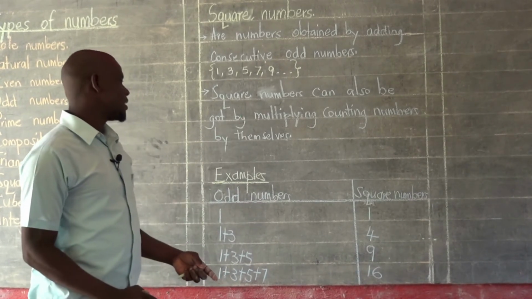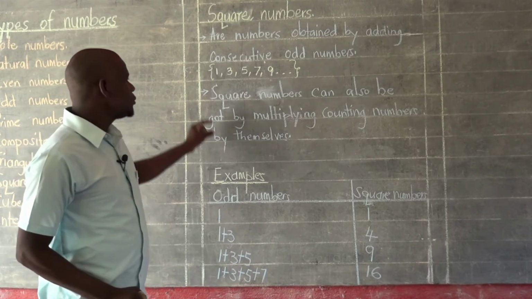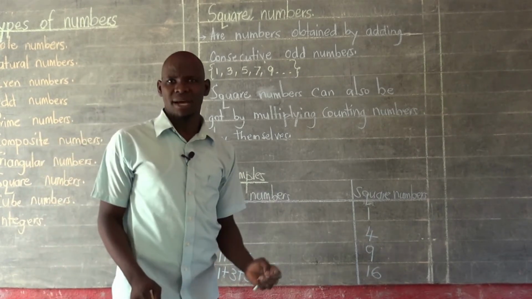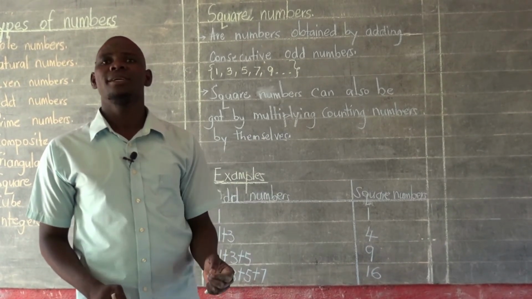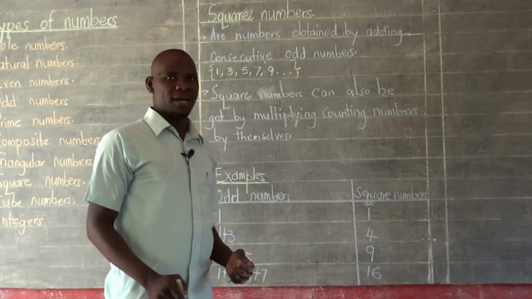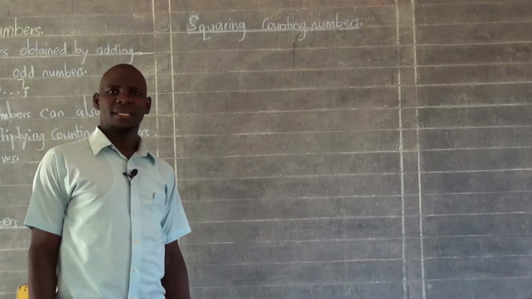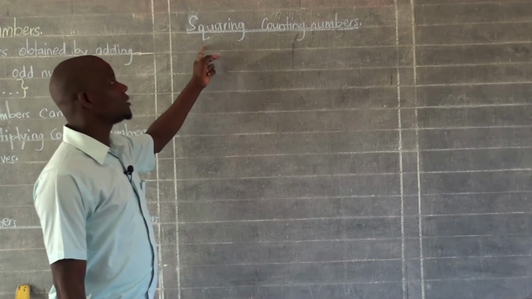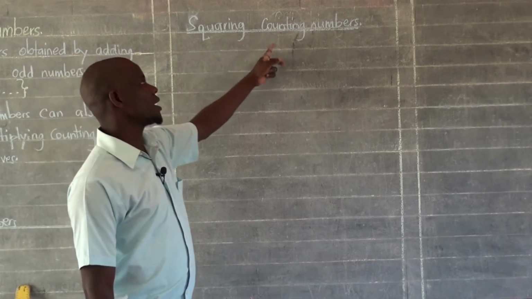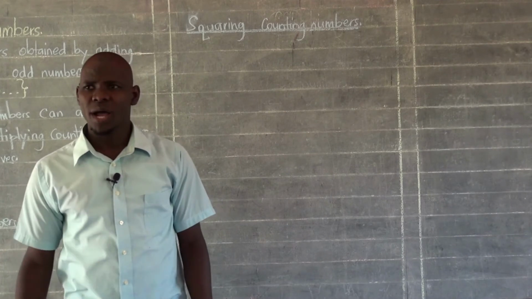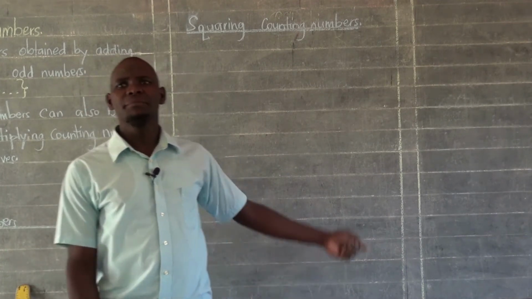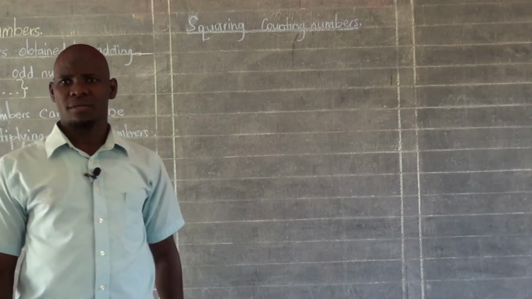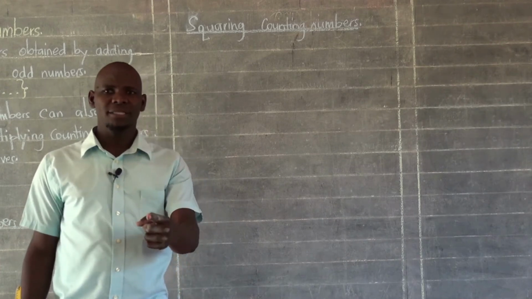Right, in our second example, we are going to use the second method, where we multiply counting numbers by themselves in order to again come up with square numbers. Right here we have another method that helps us to come up with square numbers, and we'll simply call it squaring counting numbers. Remember, in method 1 we worked with odd numbers, but in method 2 we are working with counting numbers. But good enough, we've learnt both odd numbers and counting numbers. It is also a walkover.